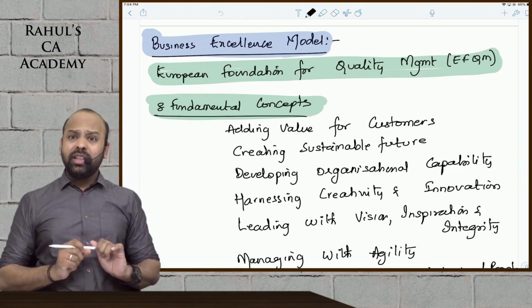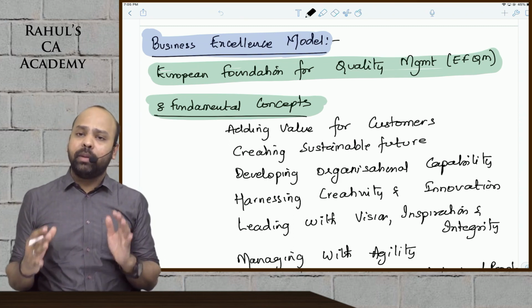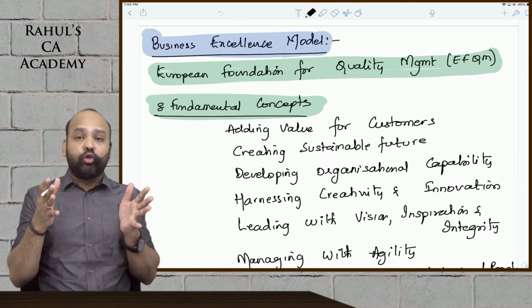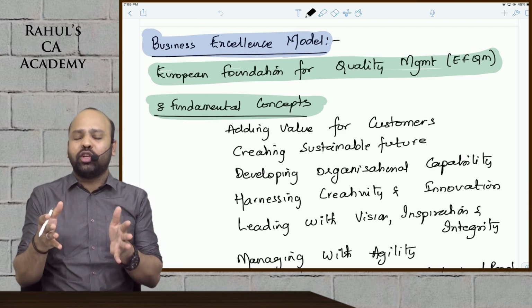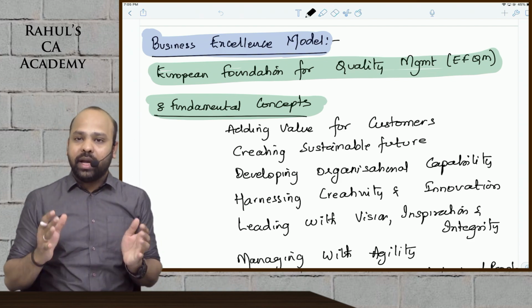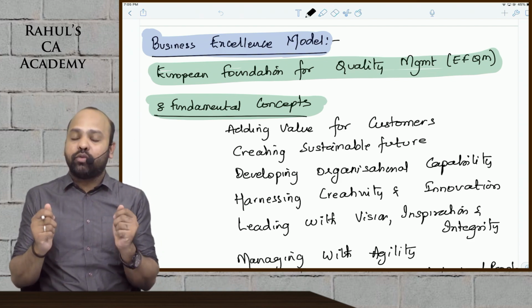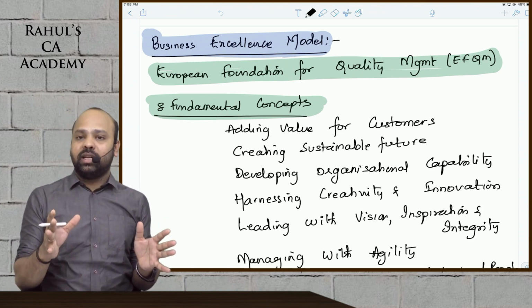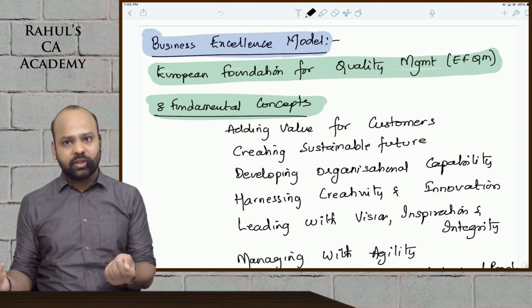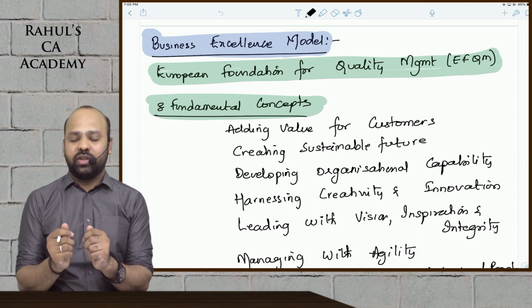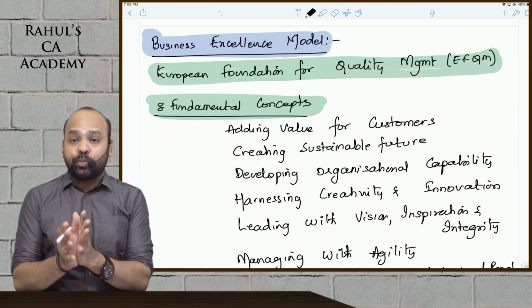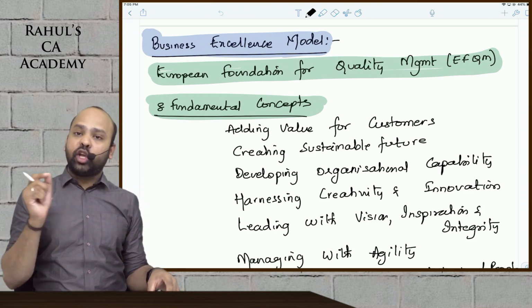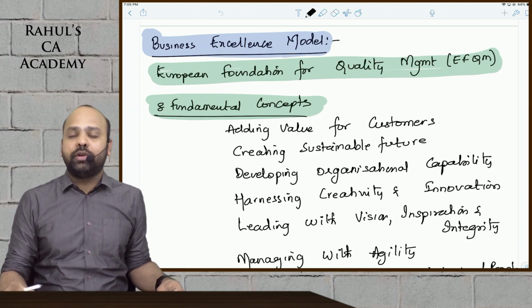But these business excellence models guys, once implemented in an organization, will at least tell you where you should be focusing your thoughts, where you should be focusing your actions to achieve those results. You will get a pathway beta. That is the importance of business excellence models guys. So remember, business excellence is the outstanding practices. Business excellence models beta is studying different organizations and knowing what are the best practices possible guys and implementing them in your organization. Now EFQM guys, your European Foundation for Quality Management.